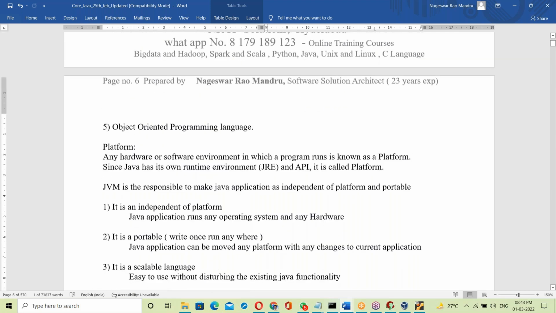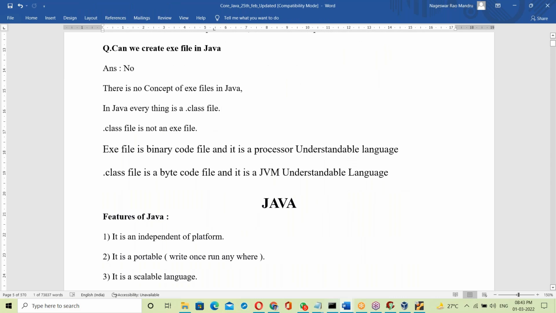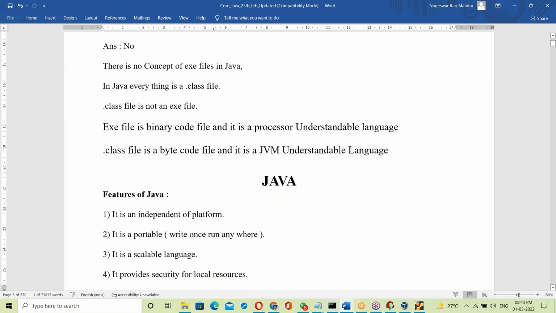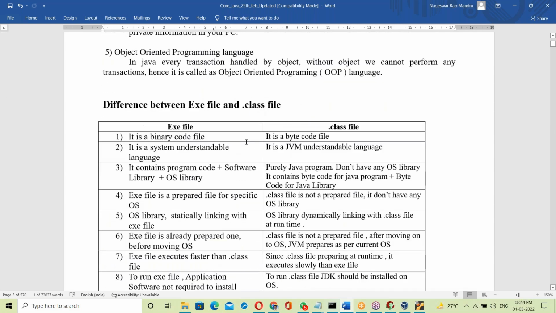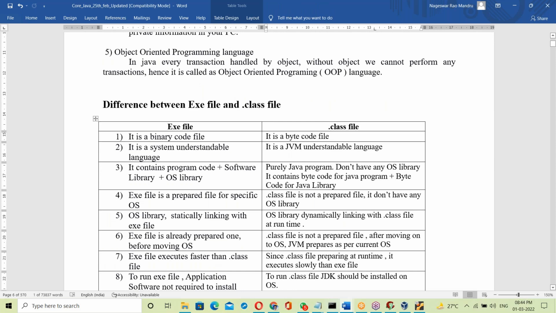See, one second. Today's topic: just try searching Google for how Java made us platform independent. Next, what is an exe file? Ask about the .class file. Next, ask about the difference between .exe and .class. Just search in Google. Yes, you'll get only a little information. Most of the Java websites give very little information, one or two points. Even Java trainers don't have this much knowledge.